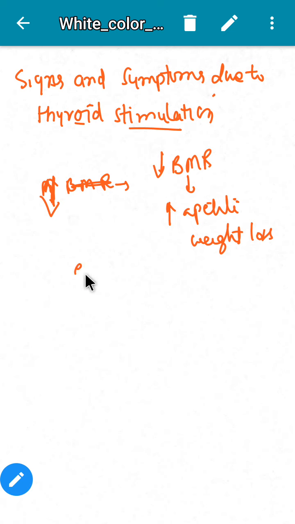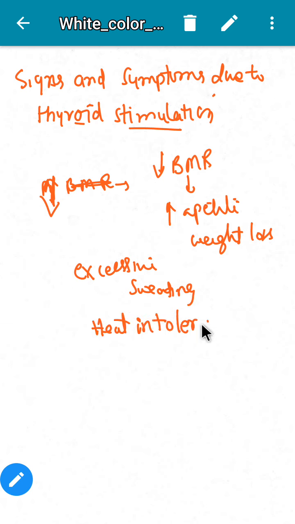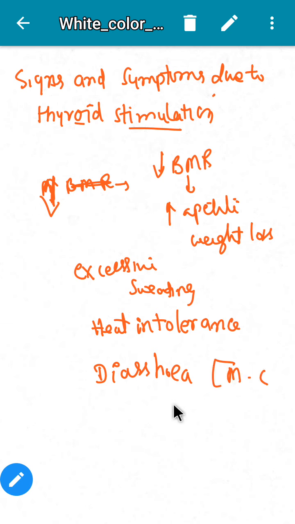And excessive sweating, heat intolerance. Diarrhea is the most common GIT symptom of hyperthyroidism.